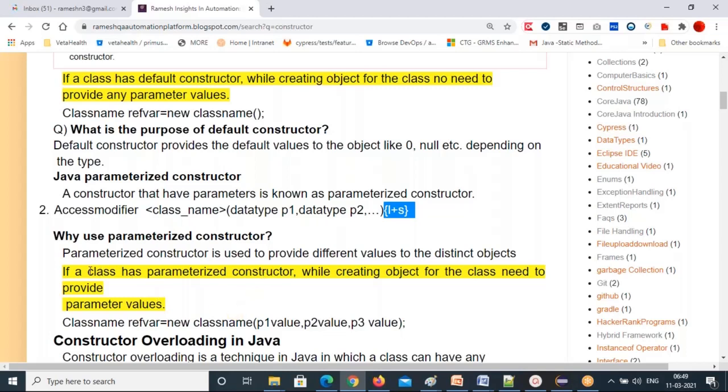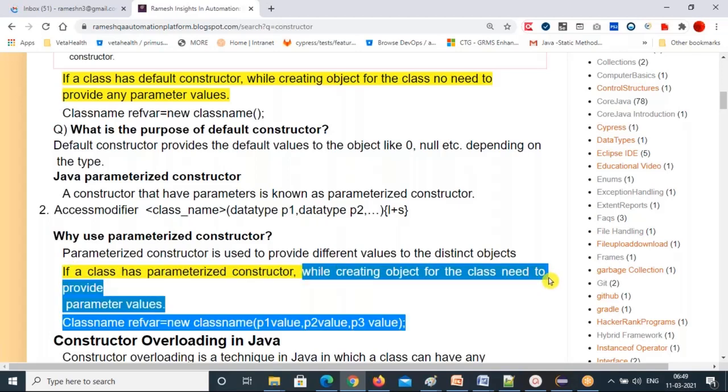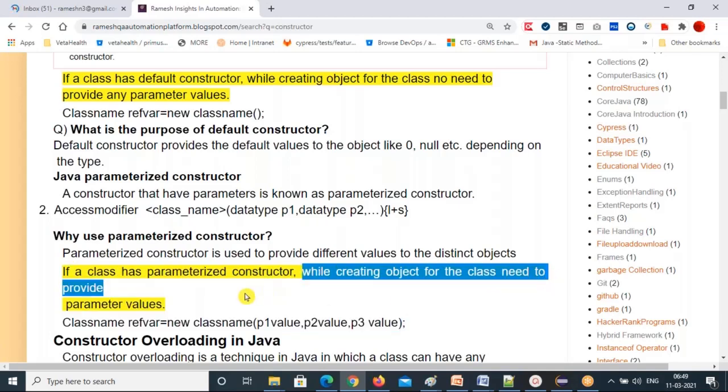And this is the point you need to understand. If a class has a parameterized constructor, while creating an object for the class, you need to provide parameter values. I think you remember, we have already created a Scanner class object: Scanner sc equal to new Scanner, and I have given System.in as a parameter.